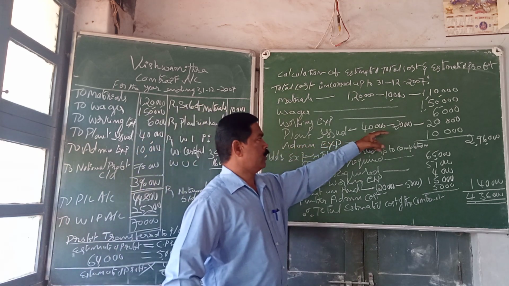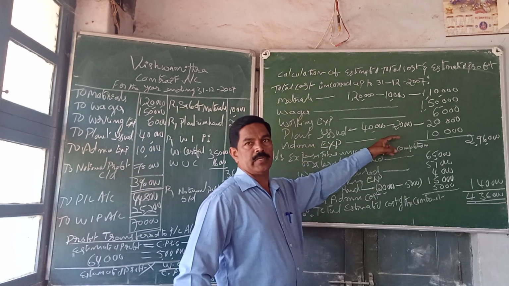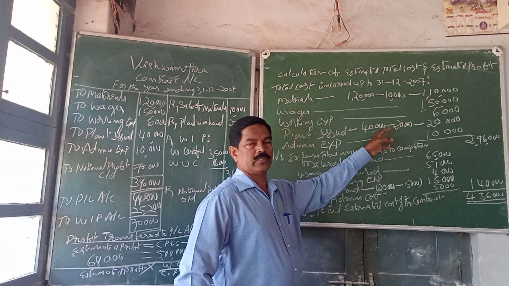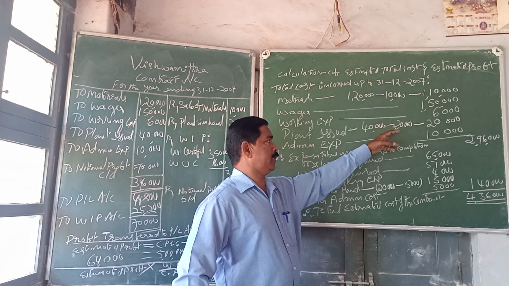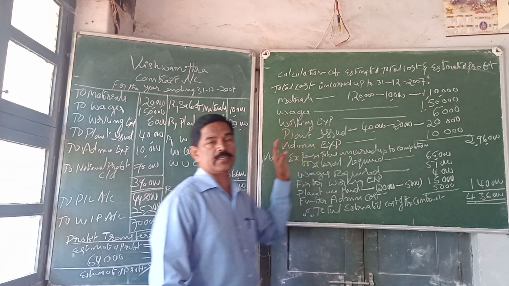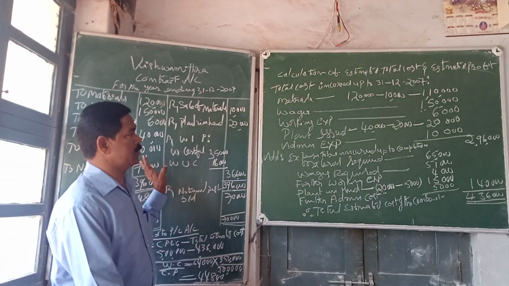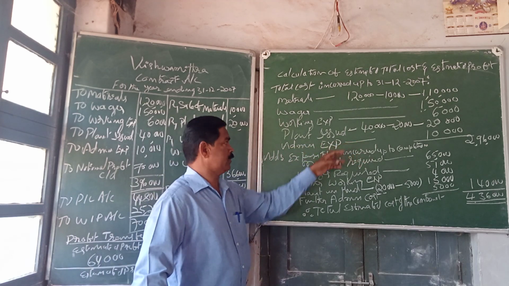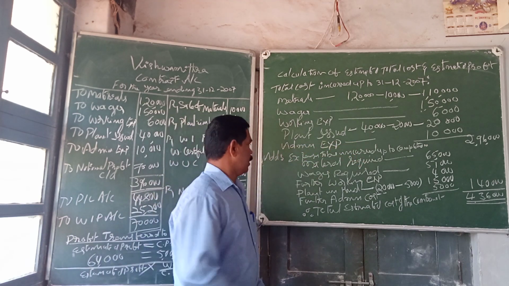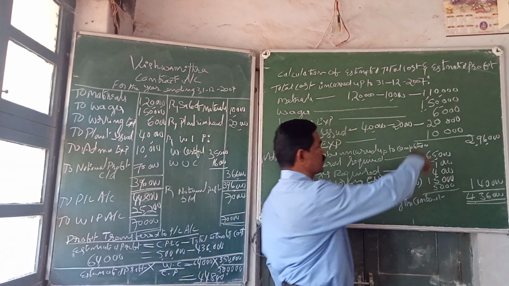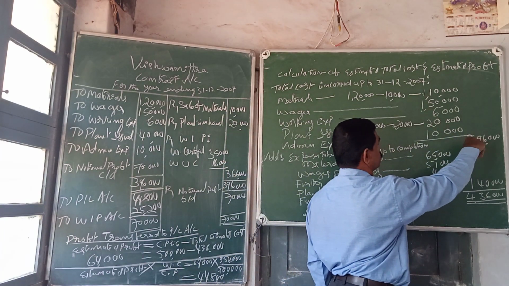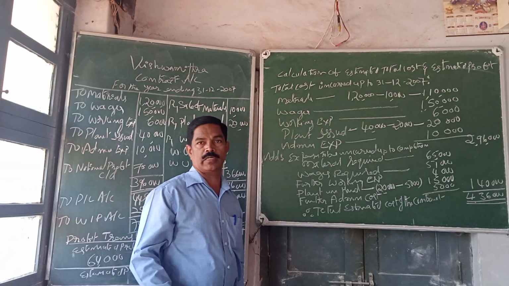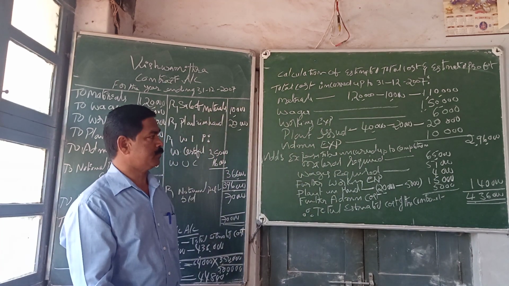Out of 40,000, 20,000 is in hand, remaining at site, so it should be deducted. Only 20,000 worth of plant is used in the year 2007. Administration expenses totally 10,000 incurred. So total cost of 2007 is 2,96,000, the net cost incurred in the year 2007.